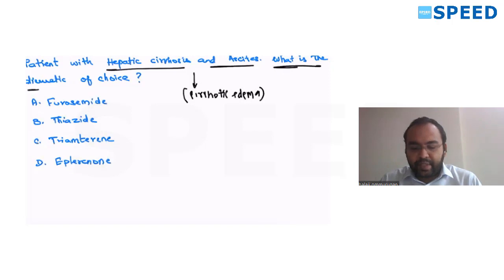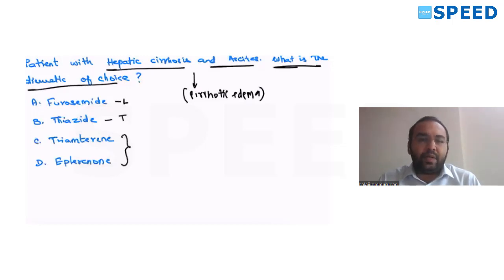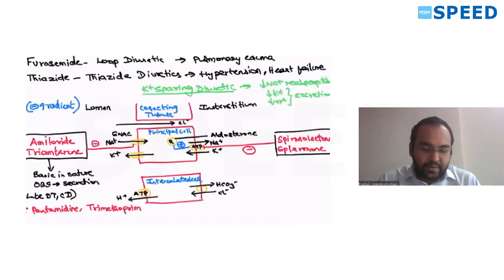What is the diuretic of choice? Options are furosemide, thiazide, triamterene, and eplerenone. We all know furosemide is a loop diuretic. Thiazide is a thiazide diuretic. Both triamterene and eplerenone are potassium sparing diuretics. Now, how to identify which is the drug of choice? So let's go to this slide.